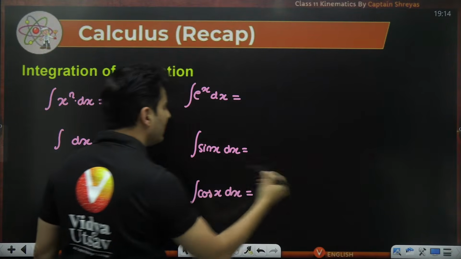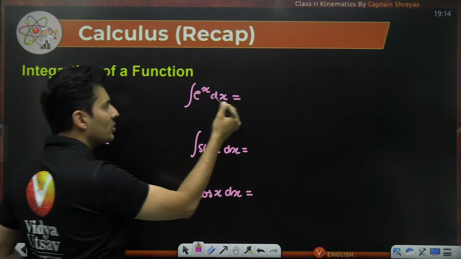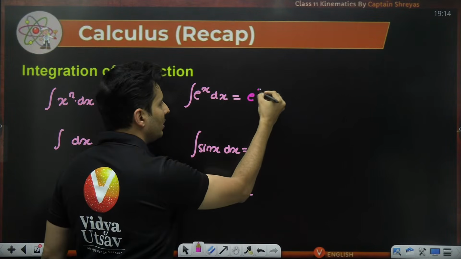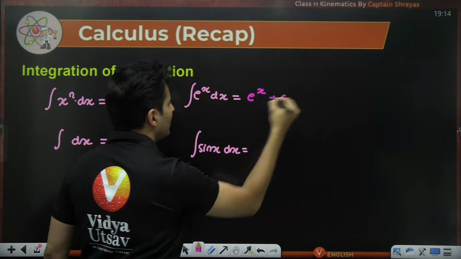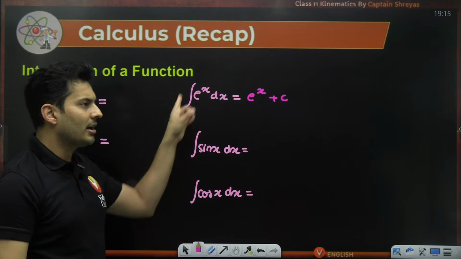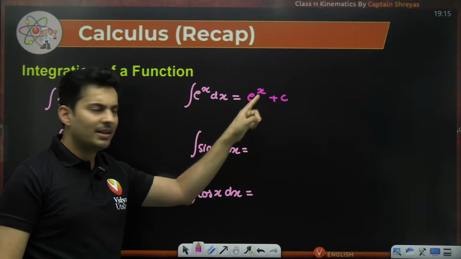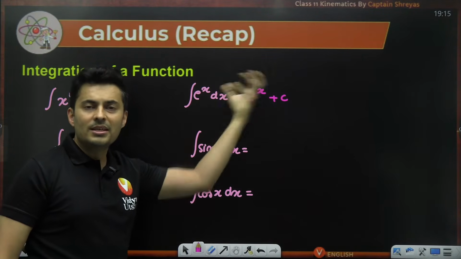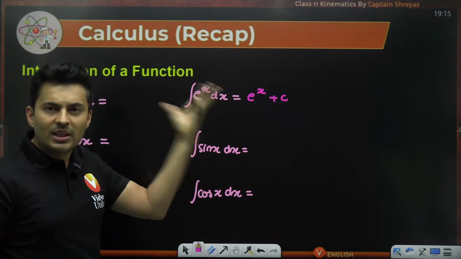So all you have to think is whose derivative is e raised to x. E raised to x is the derivative of e raised to x only, but with constant of integration, because there are no limits. If limits were there, then you will put those limits and subtract them without the constant.